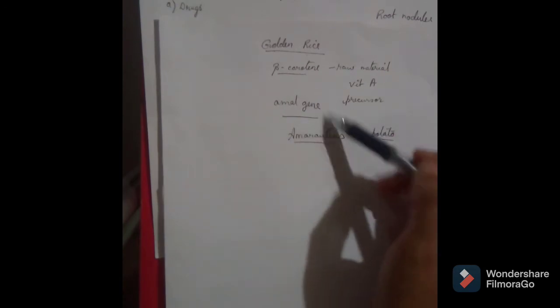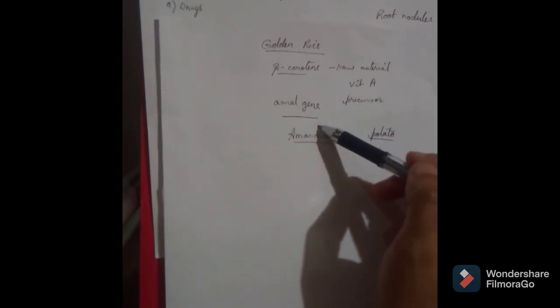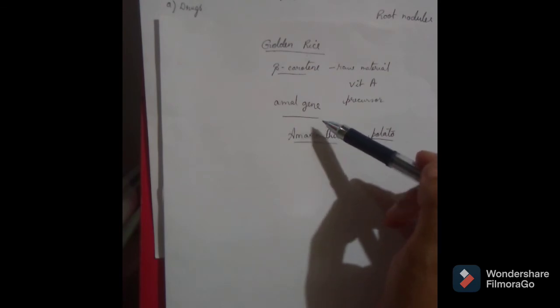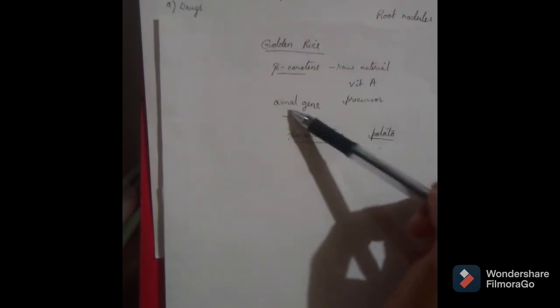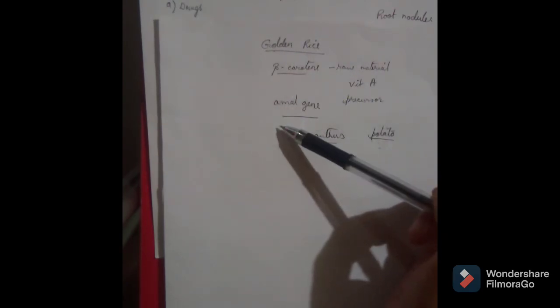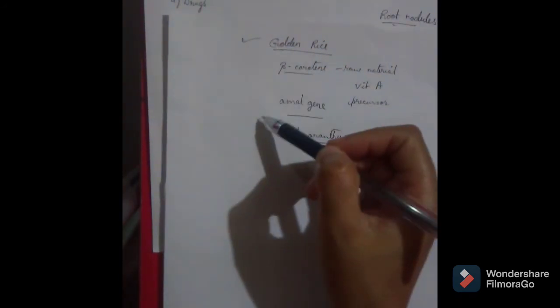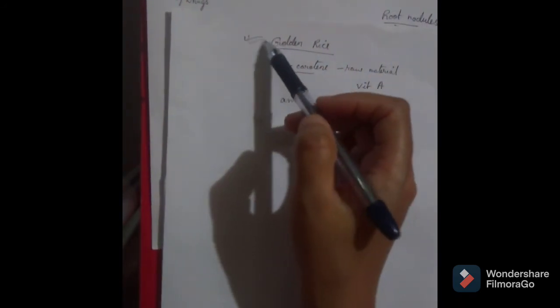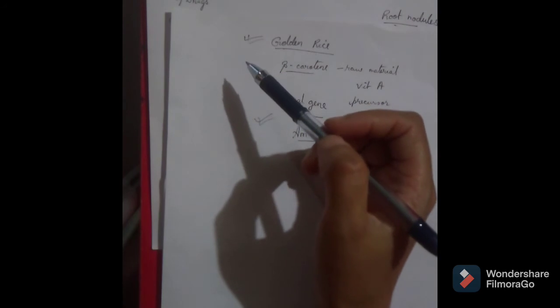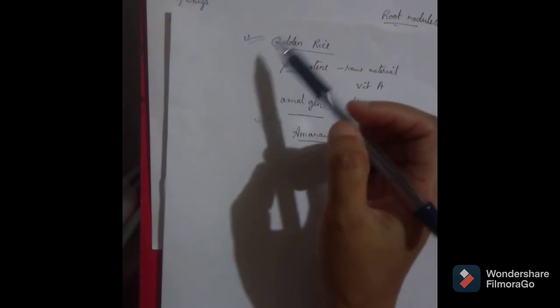Actually, this is the work done by the Indian scientist Ashish Datta in the year 1992 to 2000. Okay, so we see that these are the examples where quality improvement has been achieved in crop plants, in transgenic plants.